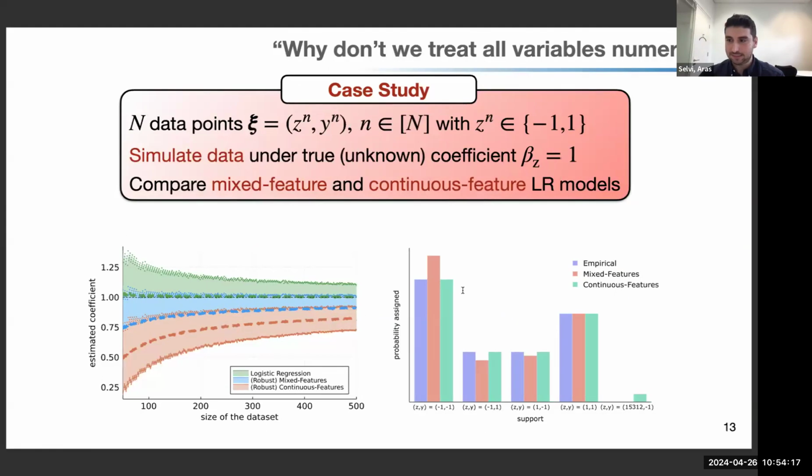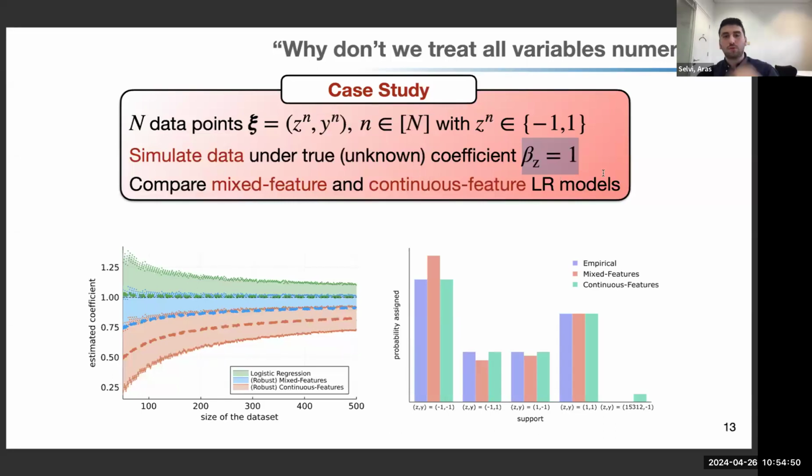And you may ask, then why don't we treat all categorical variables as if they are numerical? To show what happens when we do so, we had a case study. What we do is that we generate a case with a single categorical feature, beta. And the true value is 1. We don't know that, but we synthetically generate data that uses the logistic regression hypothesis, and they use the true coefficient to generate instances.